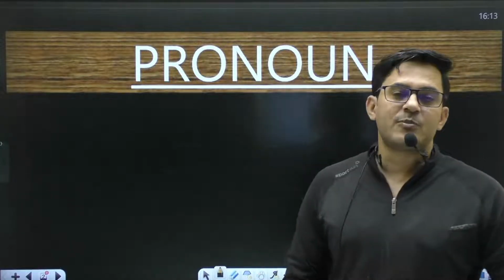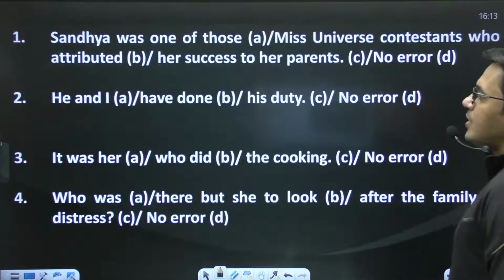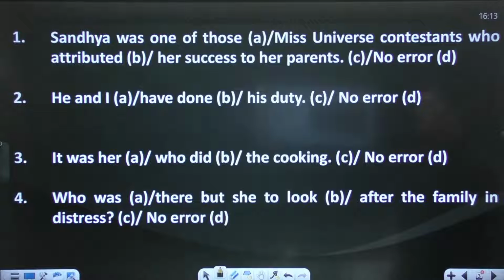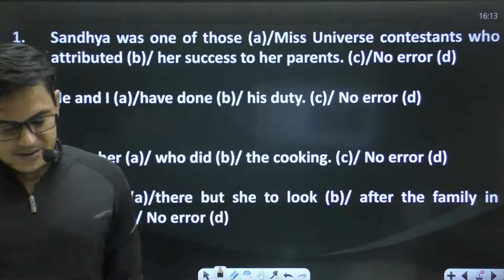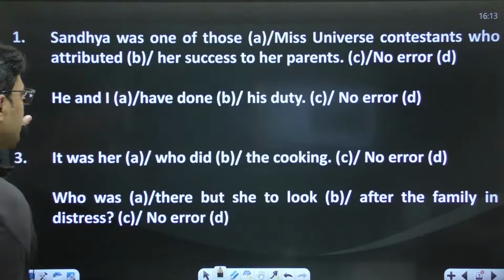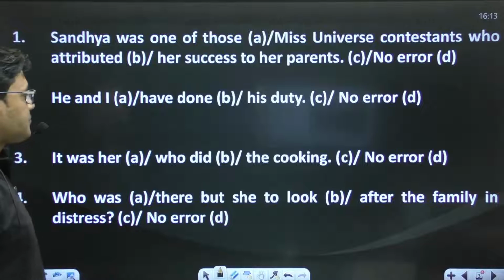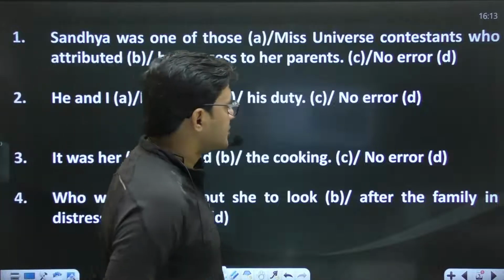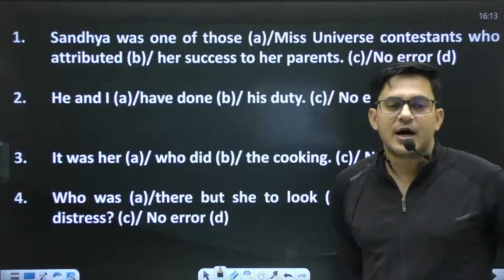Here are some practice questions. The first sentence is: Sandhya was one of those Miss Universe contestants who attributed her success to her parents. This is a good question. What do you think of this sentence? Sandhya was one of those Miss Universe contestants who attributed her success to her parents.